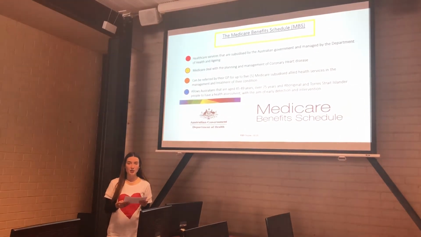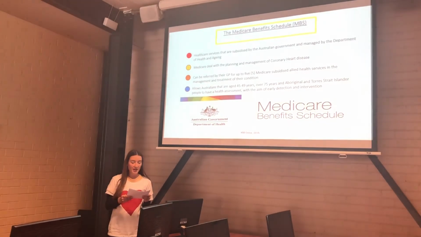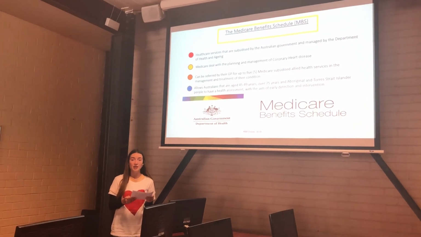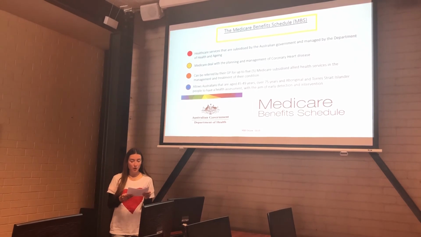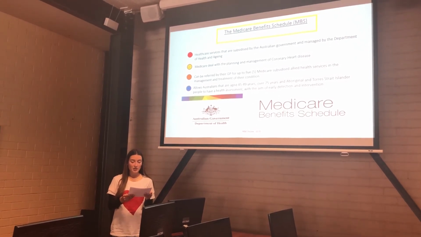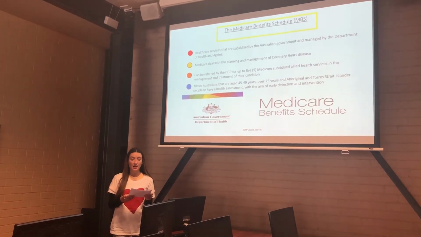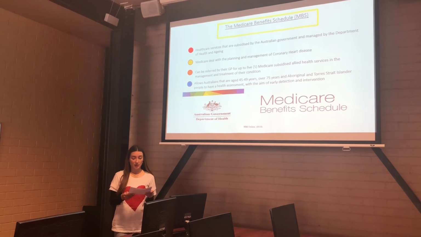So, finally, the Medicare benefit schedule allows a patient an amount of healthcare services that are subsidised by the Australian Government and managed by the Department of Health and Ageing. Medicare deals with the planning and management of coronary heart disease as it is considered a chronic and terminal condition. If considered eligible due to being diagnosed with coronary heart disease, the patient can be referred by their GP for up to 5 Medicare subsidised allied health services in the management and treatment of their condition.